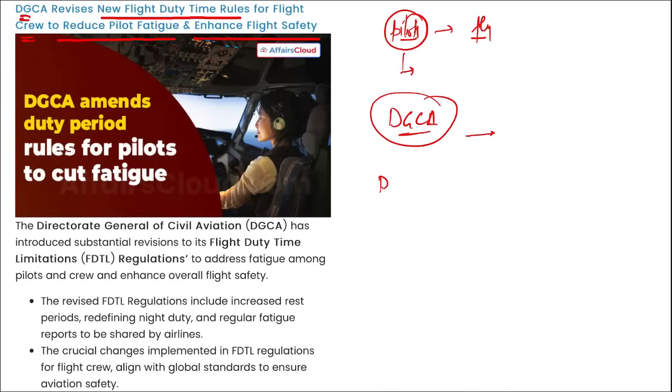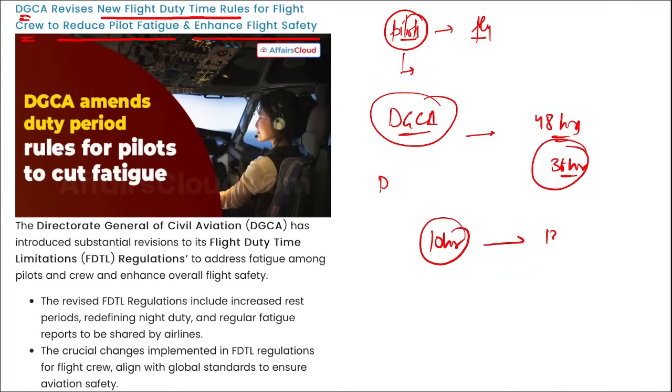DGCA have increased the mandatory weekly rest period for the flight crew to 48 hours from the previous 36 hours. DGCA have also cut the maximum flight duty period to 10 hours, that was earlier 13 hours, correct? And it also limited the number of flight landings during the night operation to just 2 from 6, right? These are some of the rules that you need to remember. Also remember, DGCA have capped the maximum flight time for flights exceeding 14 hours at 17 hours, and mandated airlines to provide a minimum rest of 120 hours after each flight, correct?